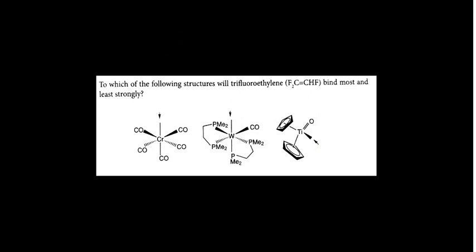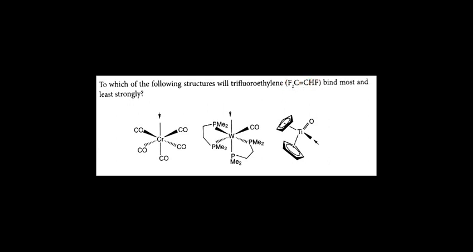Now the next question is: to which of the following structures will trifluoroethylene bind most and least strongly? Again, you see this trifluoroethylene. These fluorines are electron withdrawing.